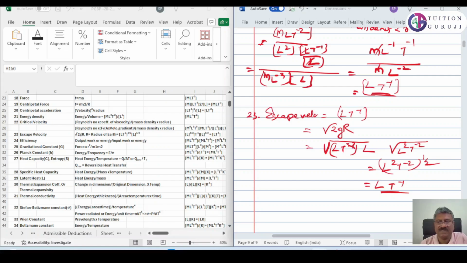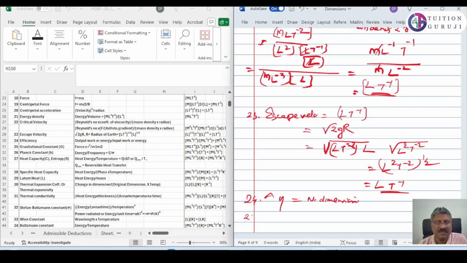Next one is efficiency, number 24. Efficiency is nothing but a ratio. Efficiency, eta, will always be a ratio. Whatever quantity we have in the numerator, the same will be in the denominator. Therefore, there will not be any dimensions, no dimensions.